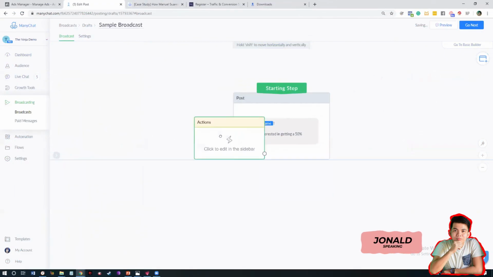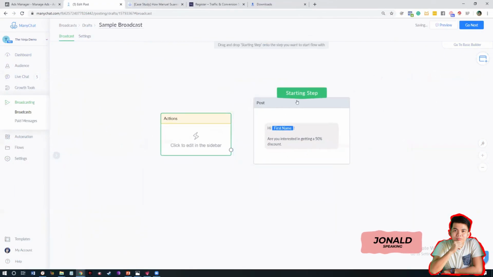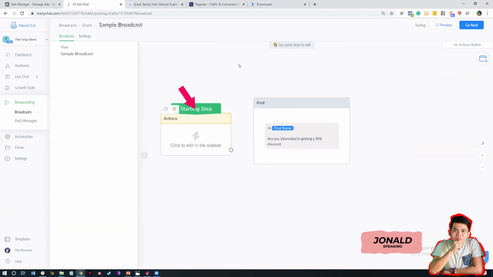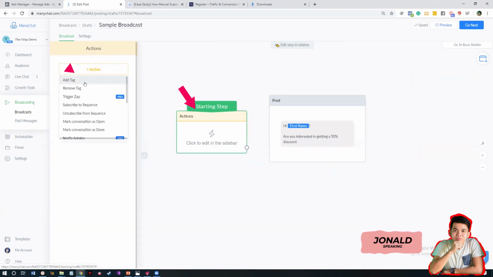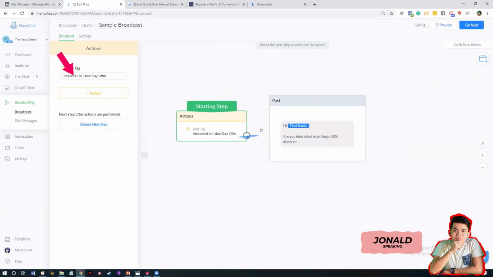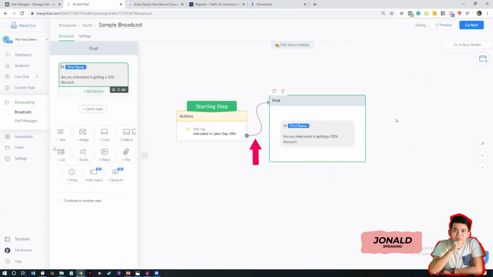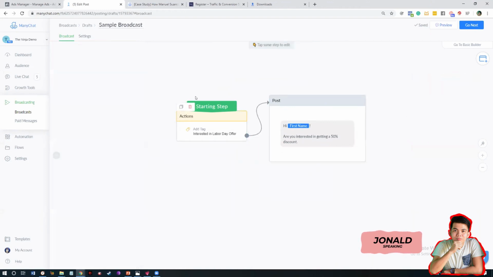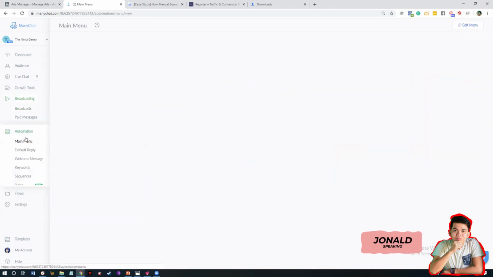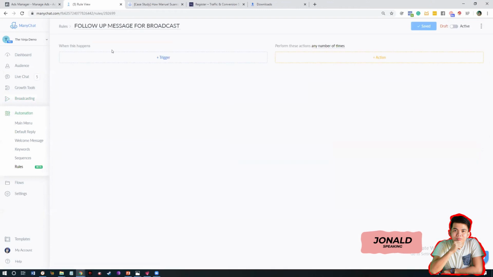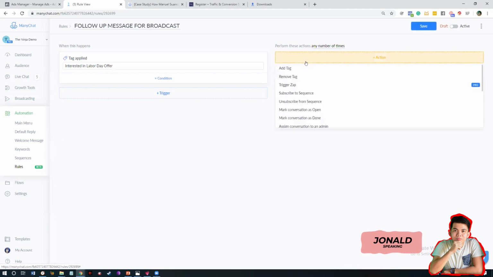All right, so since we are only allowed to do one message block, replace the starting step with an action step and add a tag that still connects to that single message block. Now, the trick is you can set a rule that would automatically trigger a message once the tag is applied. So let's say the tag is interested in Labor Day offer.